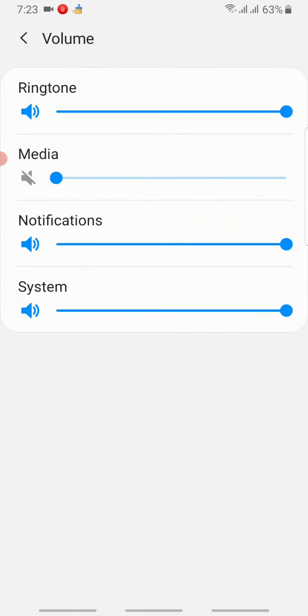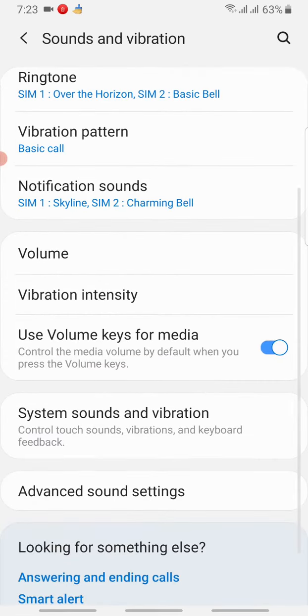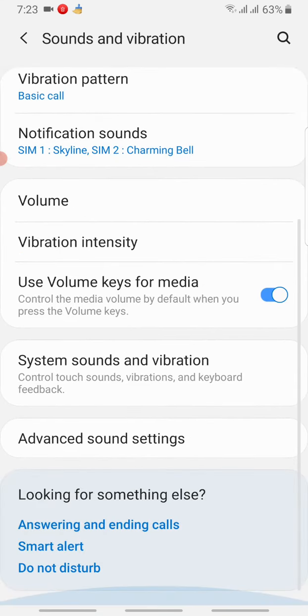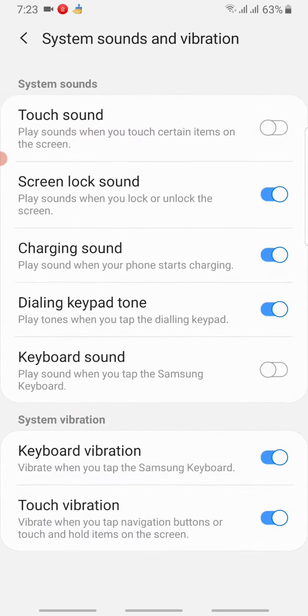As you can see, you do all of these, but don't click media. Okay? Media must turn off. Sometimes it's not like mine, but click system sounds and vibration. As you can see all those. But make sure to click keyboard sound on.